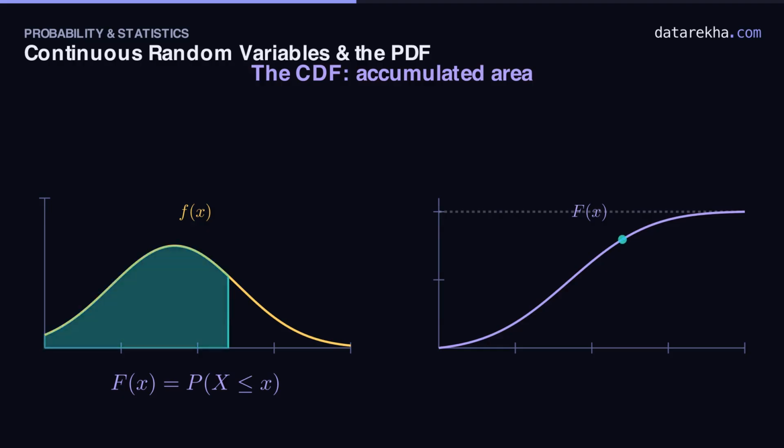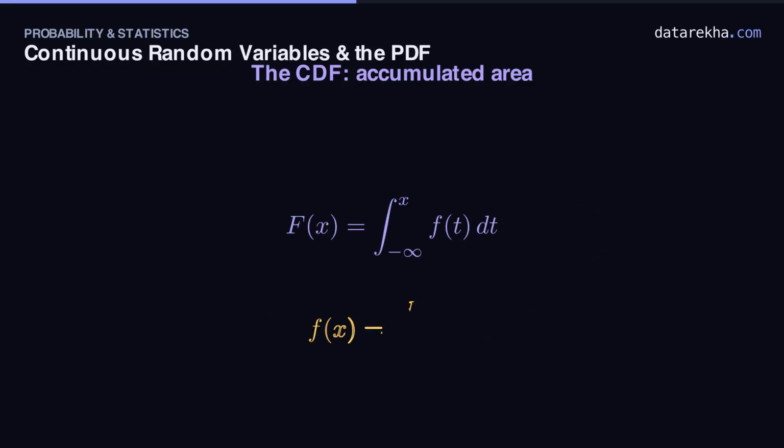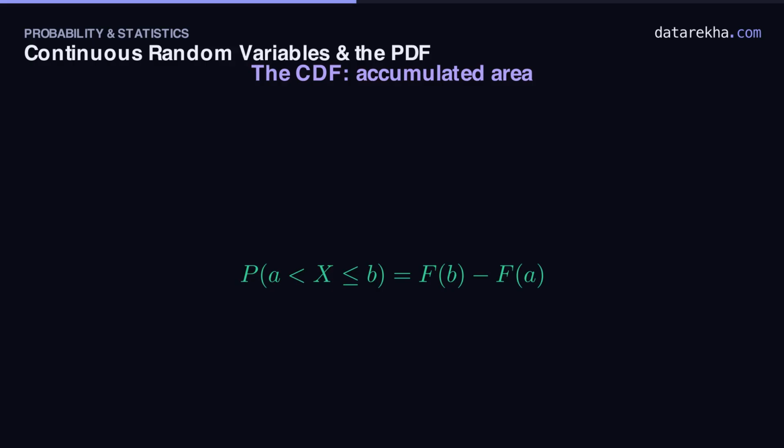See its shape. It starts flat at 0 on the far left, climbs fastest where the density is tallest, and levels off at 1 on the right, because by then, all the area is behind you. This gentle S is the signature of a CDF. These two views are two sides of one coin. The CDF is the accumulated area under the density. And running it backwards, the density is the slope of the CDF, its rate of climb. One more handy consequence. To get the probability of an interval, just subtract two CDF values, F of b minus F of a.